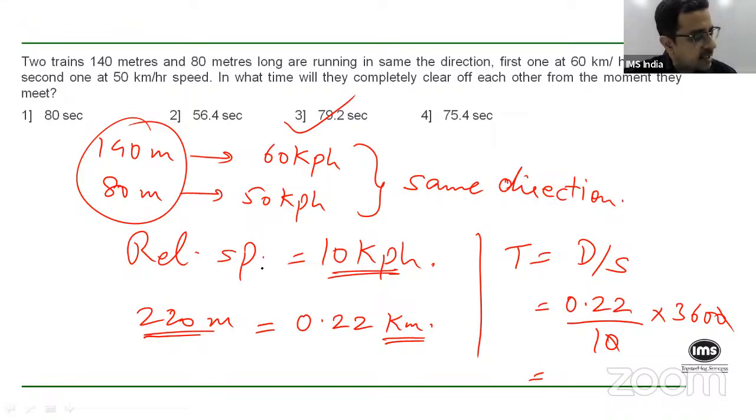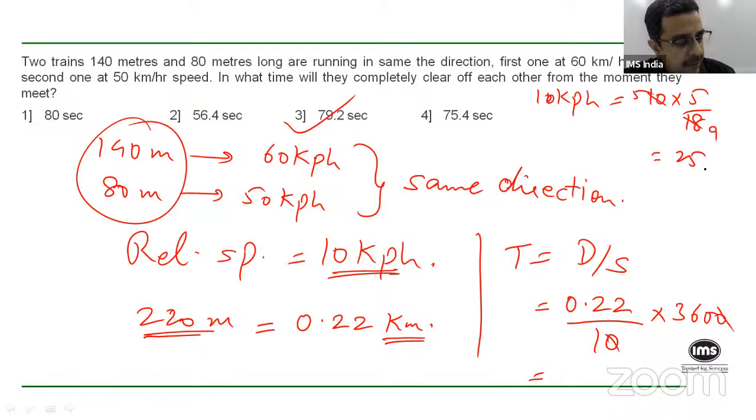What you could have also done, of course, is convert the speed into meters per second. How do you convert speeds from kilometers per hour to meters per second? You multiply by 5 by 18. So the speed of 10 kilometers per hour, you could have multiplied this by 5 by 18.